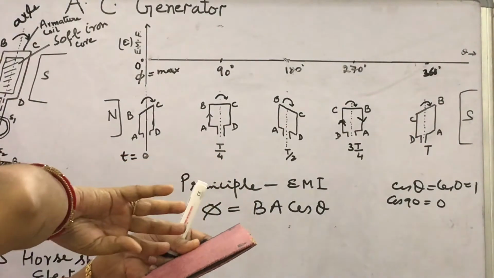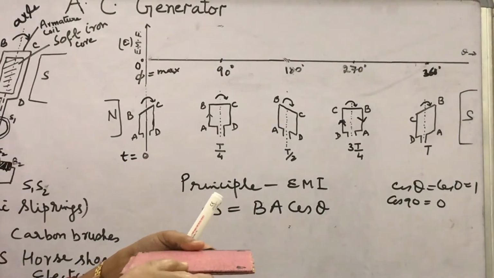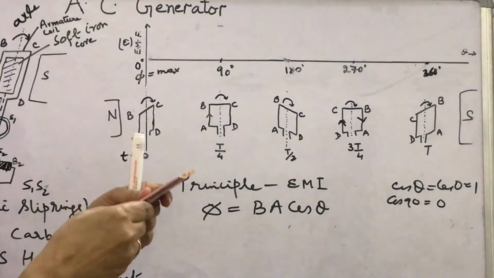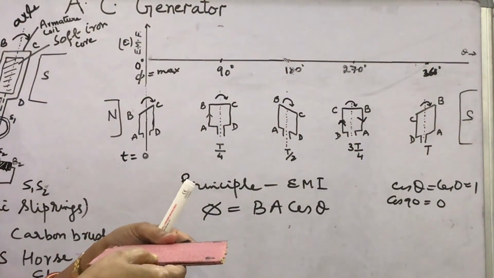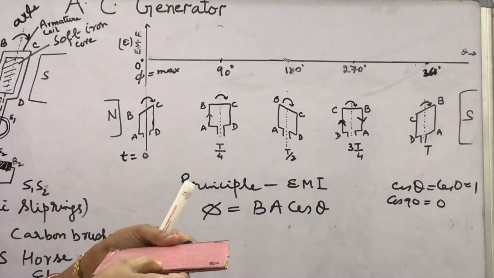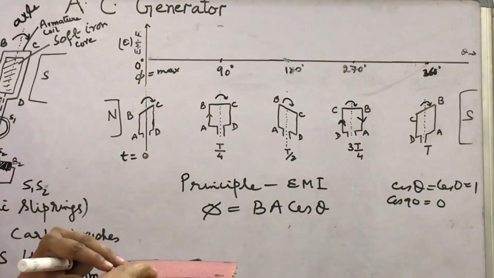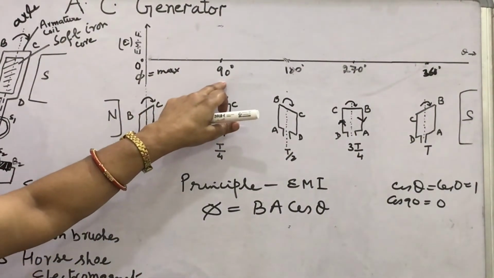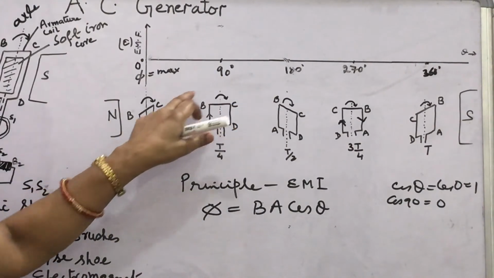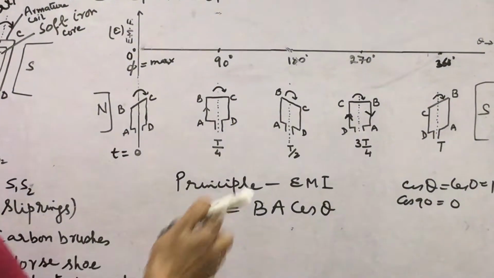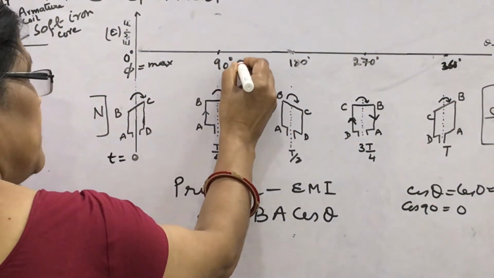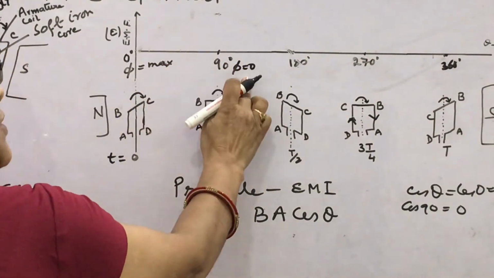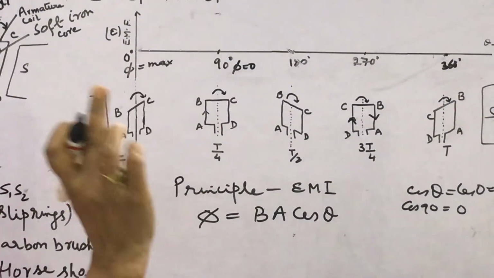When the coil becomes like this, that is from 0 degree to 90 degree, the flux will become 0. So from 0 degree to 90 degree, maximum flux changes to 0, and maximum to 0 means flux change will be maximum.